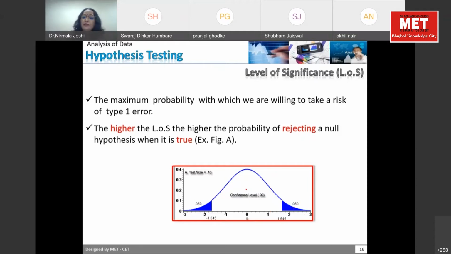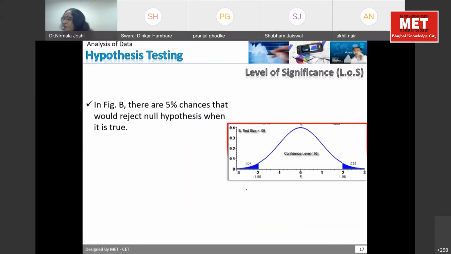The total of level of confidence and significance is always equal to 1. So if the confidence level is 0.9, the significance will be 0.1, and so on. Clear?